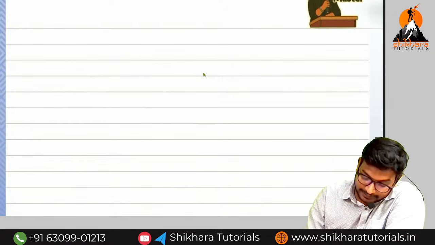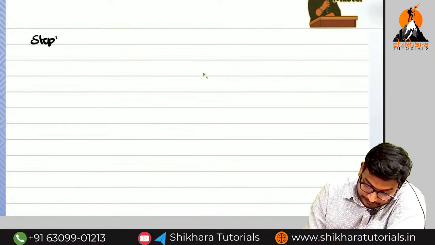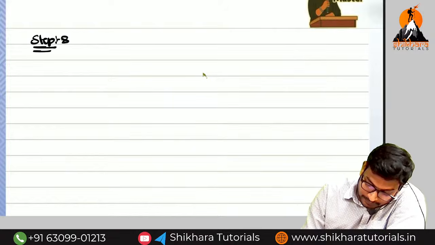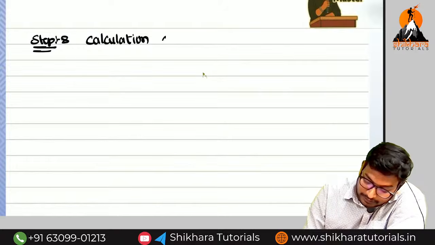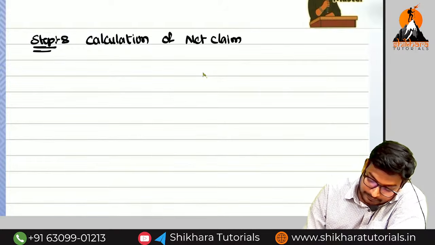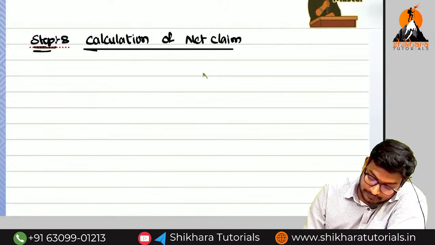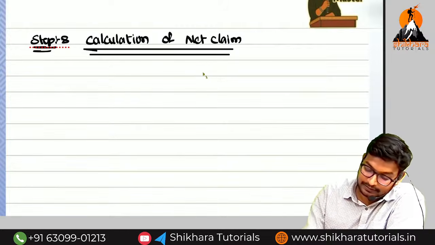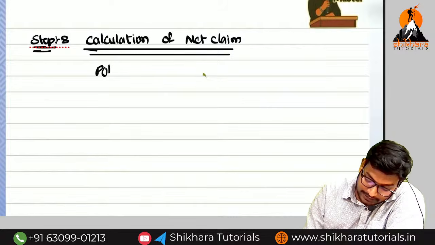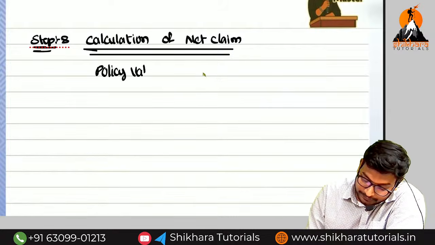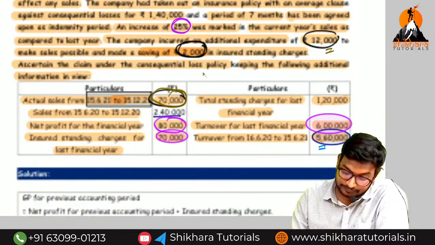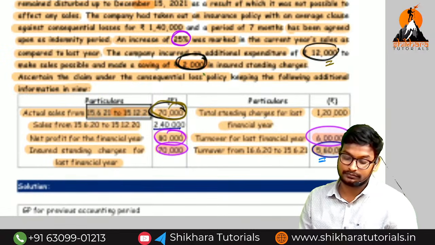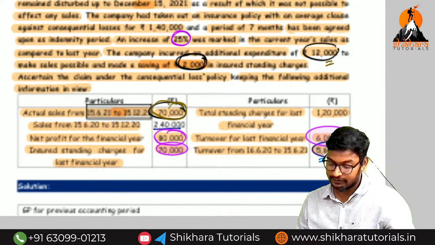So step number 8. Calculation of net claim or gross claim, amma? Net claim. So we have to compare with the two things. Can you say the policy value, amma? Policy value we have to take in from, so again it is blur. Wait a second. Sorry for interruption.